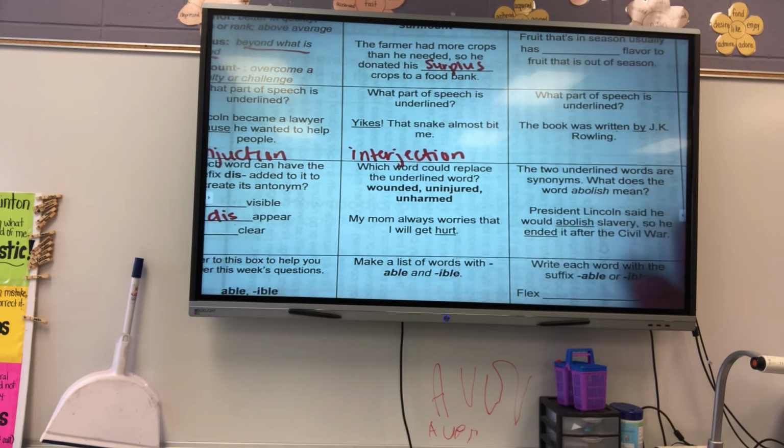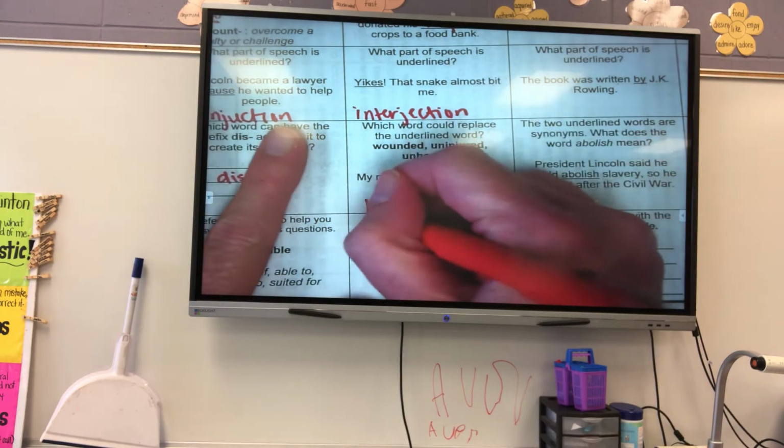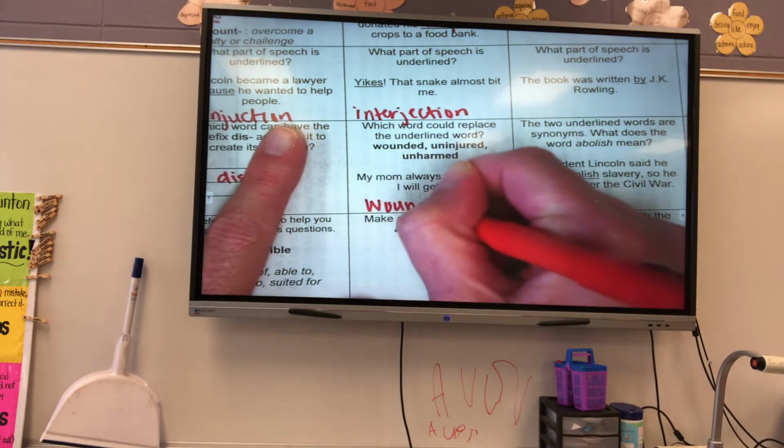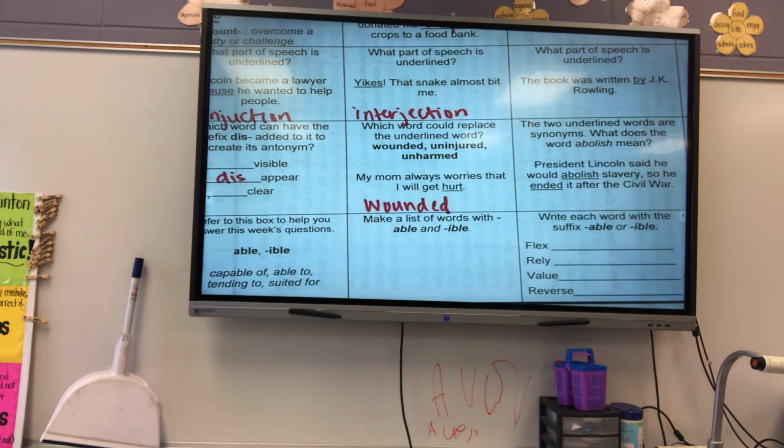All right? And then which word could replace the underlined word? Wounded, uninjured, unharmed. My mom always worries that I will get hurt. That I will get what? Wounded. Unharmed doesn't make sense. Right. Because that's opposite of hurt. And uninjured is opposite of hurt.